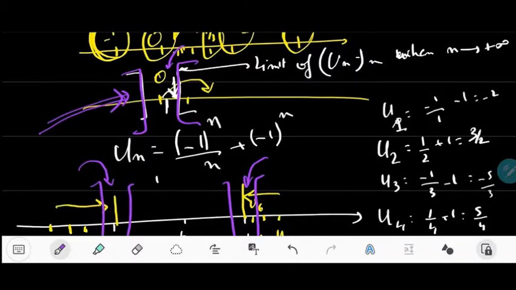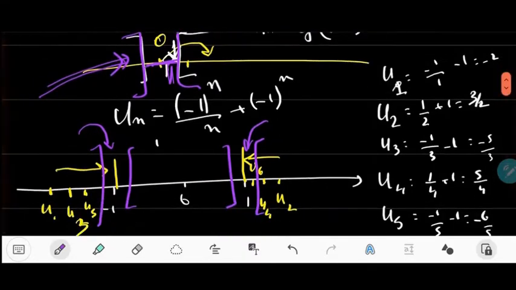So for 0, if you take a very tiny interval in here, if you find n large enough such that 1 over n is inside, then all the elements coming after this element 1 over n for the specified n, they will be inside because they are closer to 0. So starting from a given index n, all the remaining elements will be inside. And this is the definition of the limit. So according to this definition, we don't have this case.